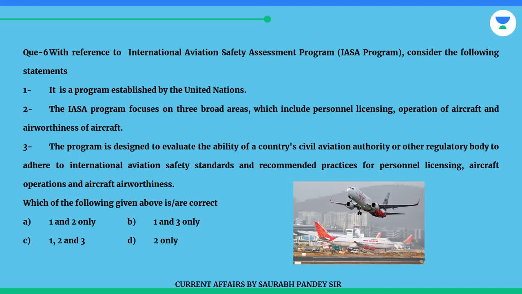Question 6. With reference to International Aviation Safety Assessment Program, ISA program, consider the following statements. 1. It is a program established by the United Nations. 2. The ISA program focuses on 3 broad areas, which include personnel licensing, operation of aircraft, and airworthiness of aircraft. 3. The program is designed to evaluate the ability of a country's civil aviation authority or other regulatory body to adhere to international aviation safety standards and recommended practices for personnel licensing, aircraft operations, and aircraft airworthiness.